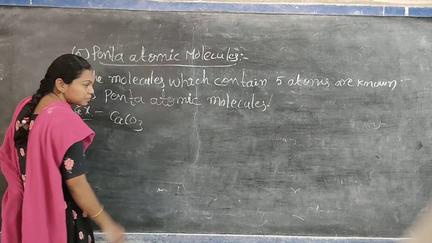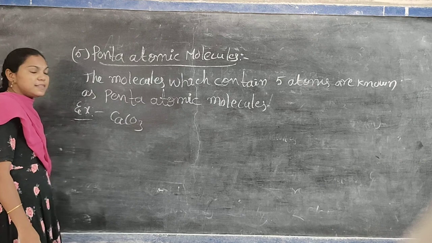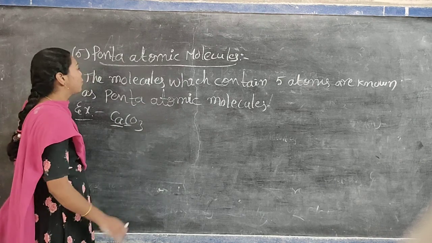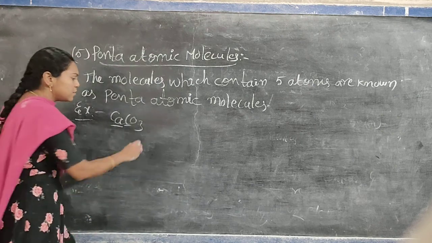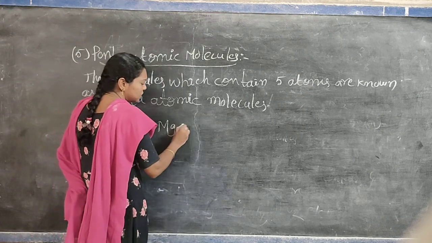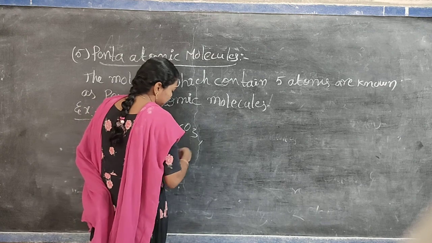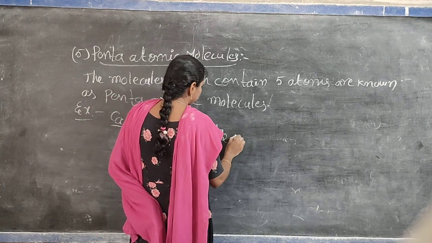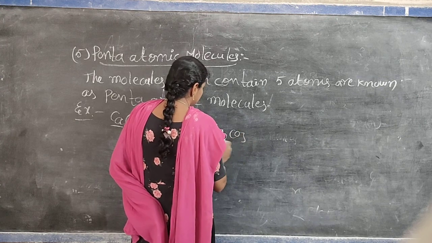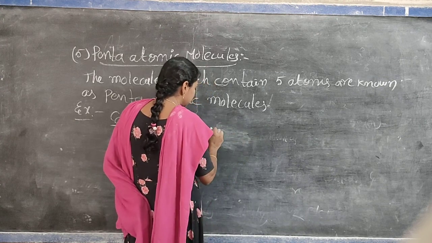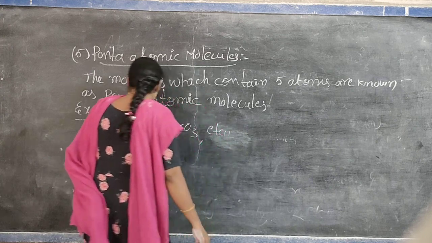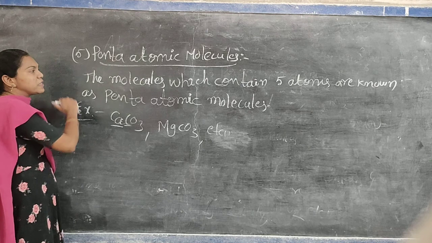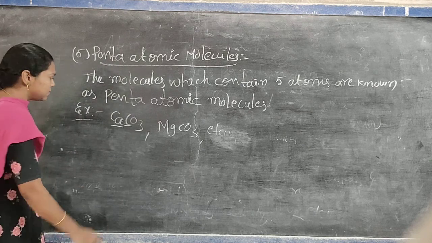CaCO3. Okay, CaCO3. Calcium is 1 atom, 2 plus 3, 5. 5 atoms. Okay, and also MgCO3 and Na2CO3. Sorry, this is a hexaatomic molecule. Etc. CaCO3 and MgCO3, calcium carbonate and magnesium carbonate, those are examples for pentaatomic molecules.